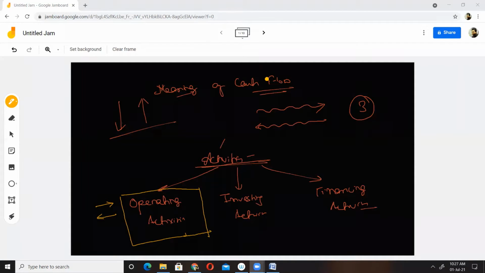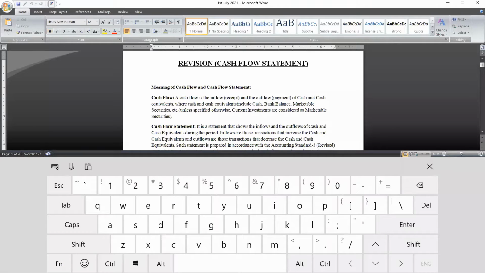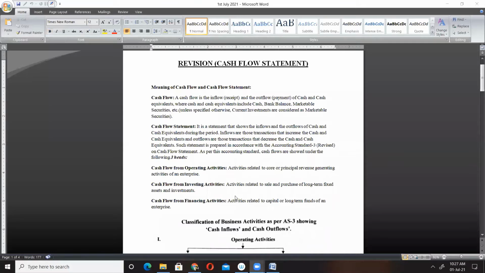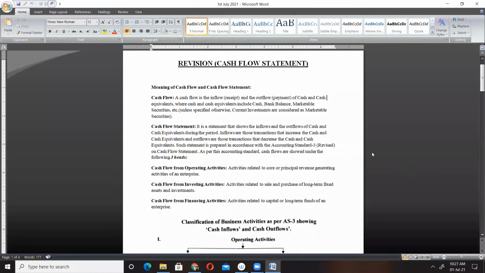Taxes, okay. What else? Cash received from customer is an example of operating activity. All right. Anything else?